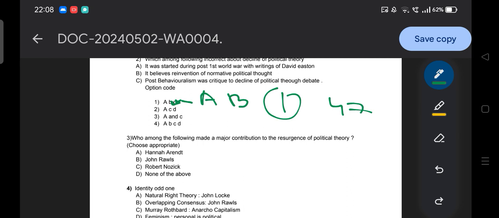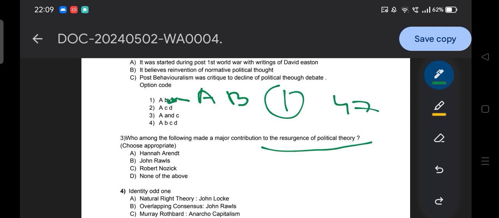who among the following made a major contribution to the resurgence of political theory? Okay, so choose the appropriate one. Major contribution to the resurgence of political theory: option A Hannah Arendt, option B John Rawls, option C Robert Nozick, and D none of the above. Your time is off. So who made a major contribution to the resurgence of political theory? Option B John Rawls. Okay, John Rawls.